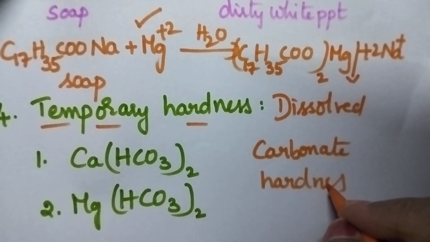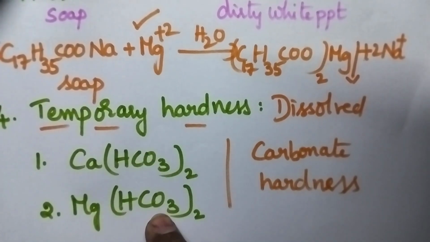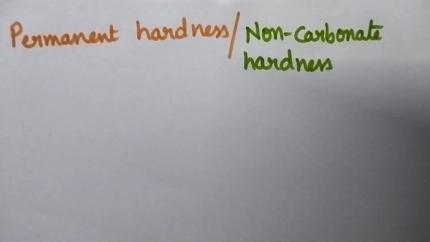Since here the hardness is mainly due to the presence of bicarbonates and hence it can be called as carbonate hardness.